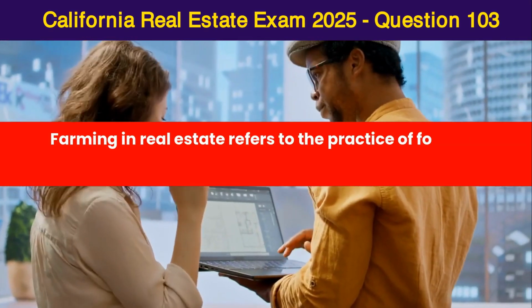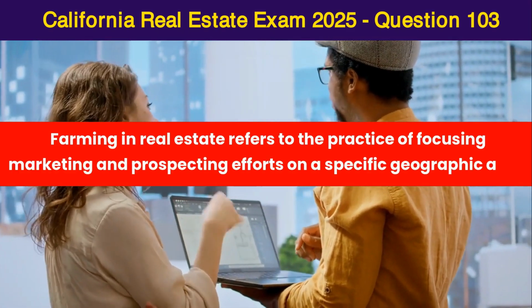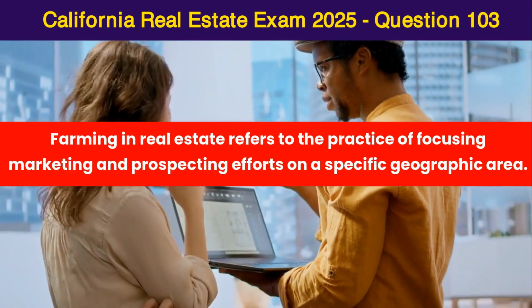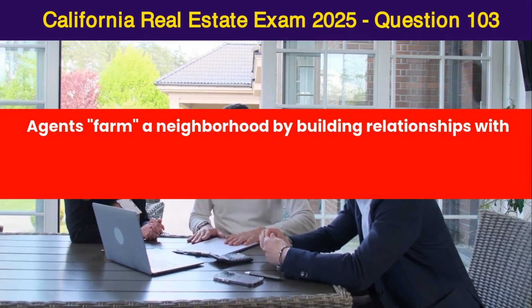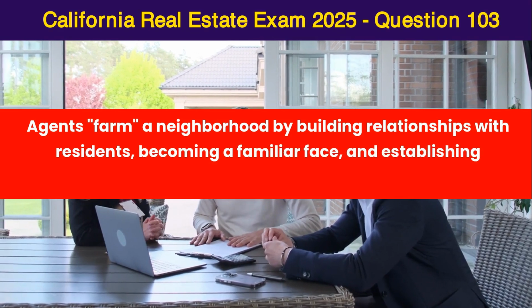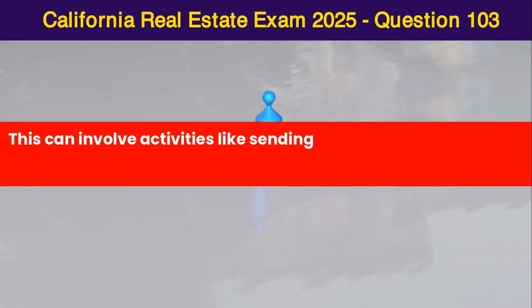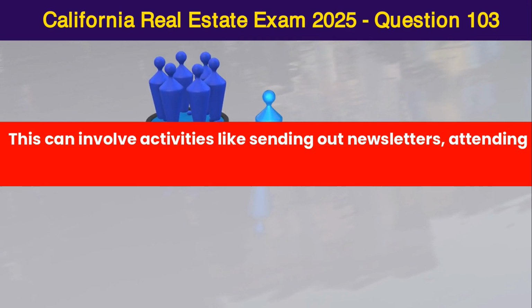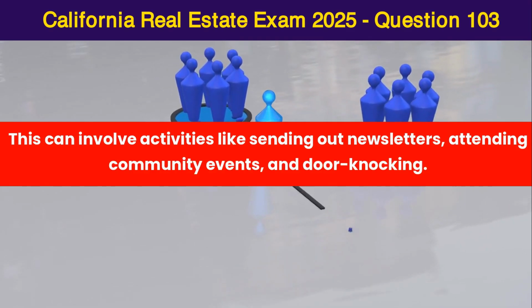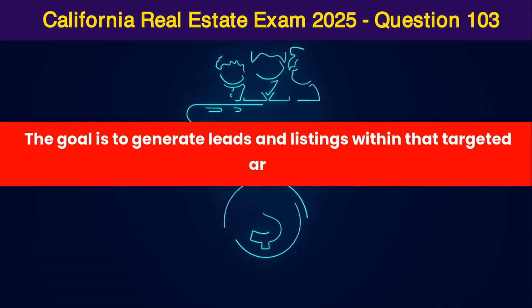Farming in real estate refers to the practice of focusing marketing and prospecting efforts on a specific geographic area. Agents farm a neighborhood by building relationships with residents, becoming a familiar face, and establishing themselves as the local real estate expert. This can involve activities like sending out newsletters, attending community events, and door knocking. The goal is to generate leads and listings within that targeted area.